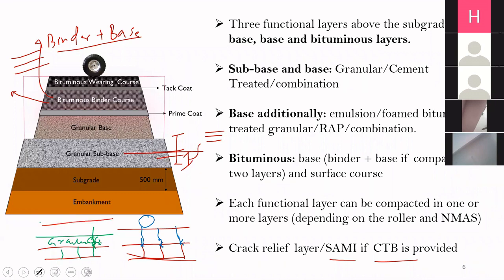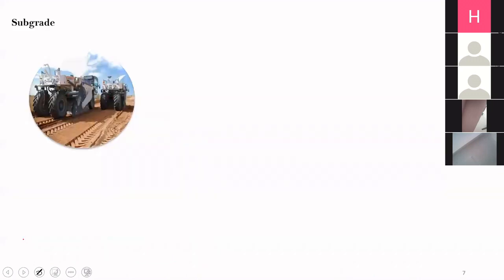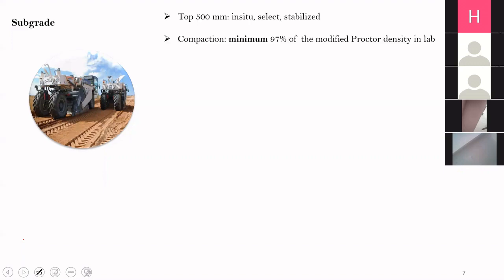So instead of this granular layer, we can also have a SAMI. We will discuss SAMI. What is a SAMI? This is basically a thin application of polymer modified binder and some single sized aggregate chips. We will discuss it later. So let us start discussing all the functional layers one by one from the perspective of design as per IRC 37 2018.